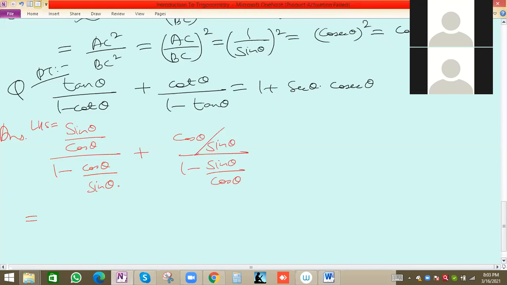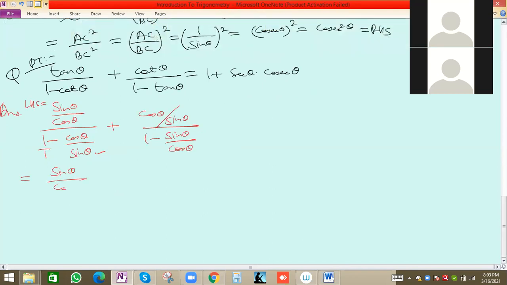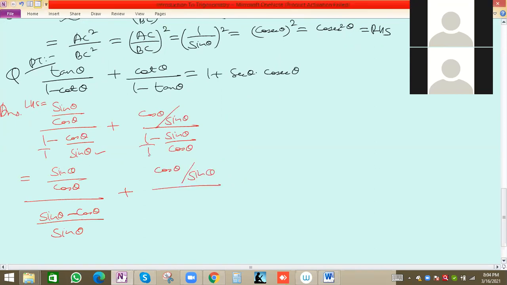Taking LCM, this will be sin theta by cos theta, and here sin theta minus cos theta, plus cos theta by sin theta, and here again taking LCM cos theta, we have cos theta minus sin theta.